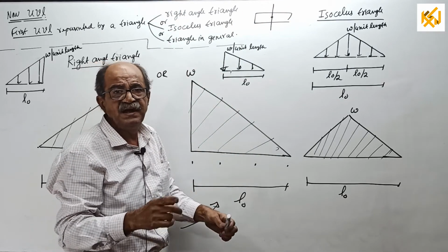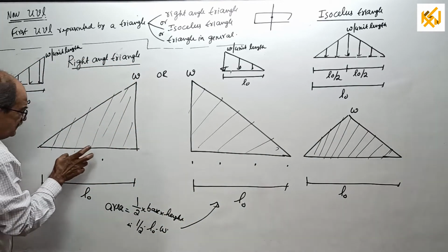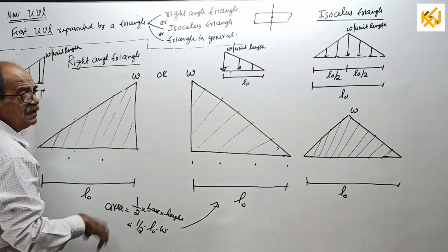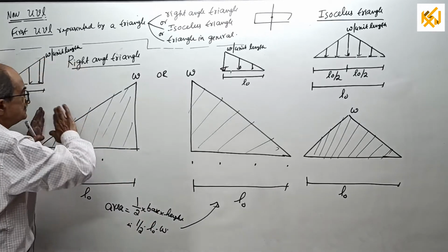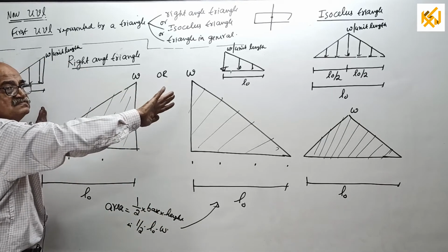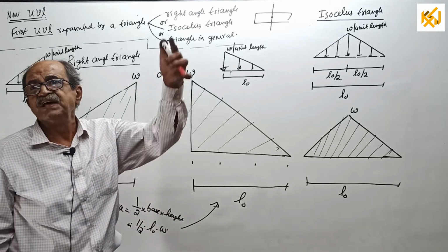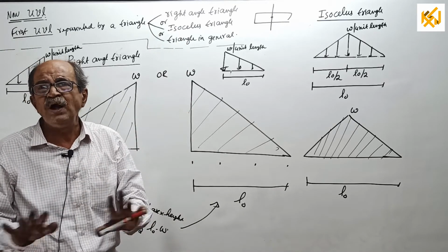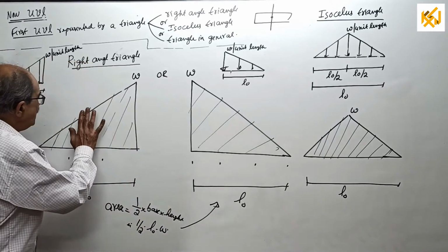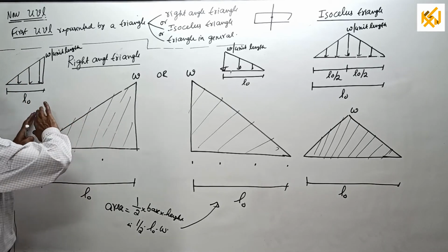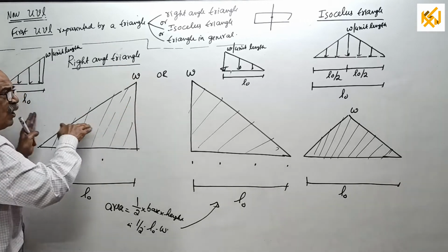For a right angle triangle, divide into 3 equal parts. Now, this is 1/3, this is also 1/3, this is also 1/3. Where is CG? You see which side is more area. Quite natural. See, area is more this side. Sometimes I have seen people telling, CG, you see where is the vertex, where the right angle is formed. Not required. Common sense is sufficient. See where is the more area. Anybody can tell. More and more area is spread this side. Therefore, resultant will fall this side.